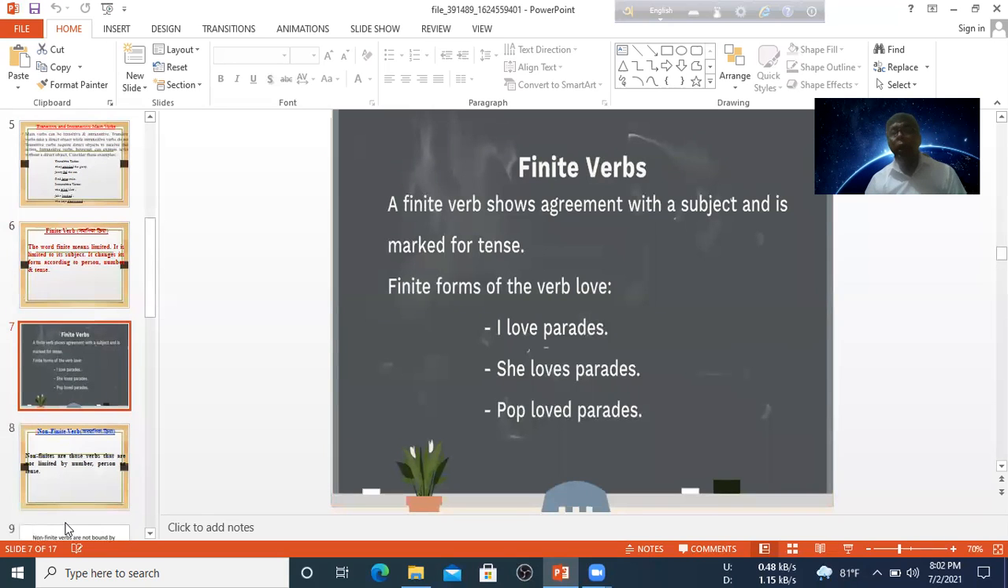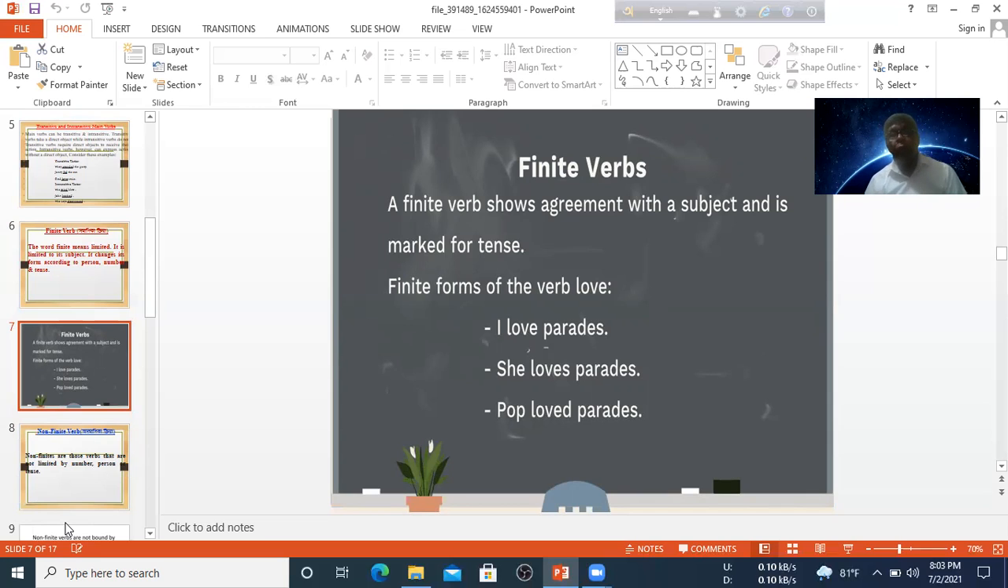A finite verb shows agreement with the subject and is marked for tense. Finite forms of the verb love: I love parrots. In this sentence, love is the verb in the present form. Next sentence, she loves parrots. In this sentence, the verb is loves. And Pop loved parrots. In this sentence, the verb is loved. So we see that there are three verbs: love, loves, loved. Same verb, but different forms.